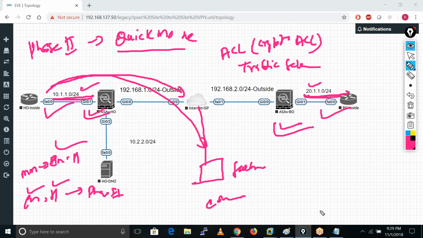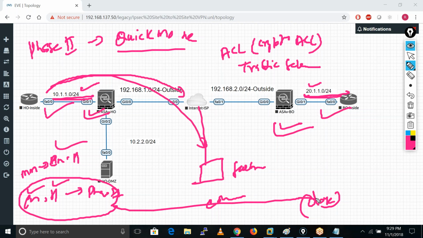The hashing are for the actual data, which they have exchanged in phase 2. These are the actual encryption and hashing algorithms which they use for encrypting and hashing our actual data. And the encryption and hashing they exchange in phase 1 is only used for encrypting message number 5, 6, 7, 8, and 9, because in quick mode we have 3 messages.